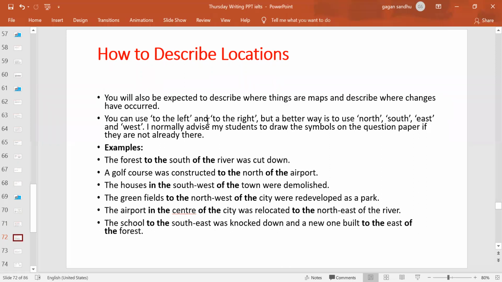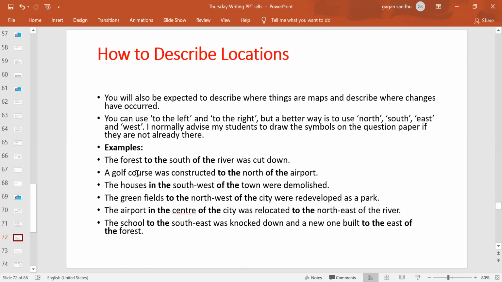North, south, east, and west. And also we can use combinations of the directions like southwest, northeast, northwest, and southeast, right? This is how we can use different combinations of direction as well, and they give us more accuracy in describing locations. Besides that, we can use to the right of that, to the left of that, right?